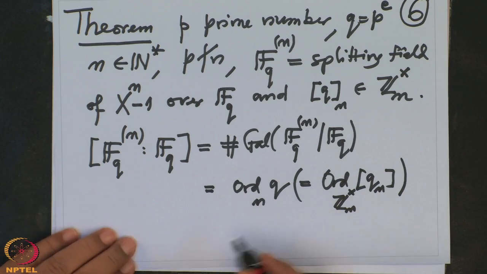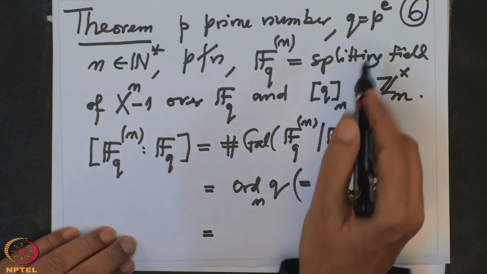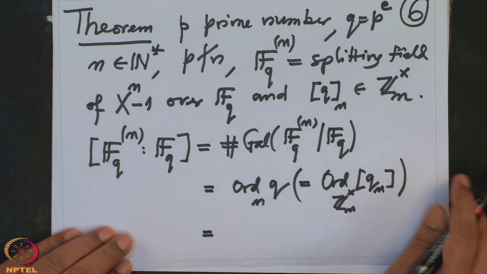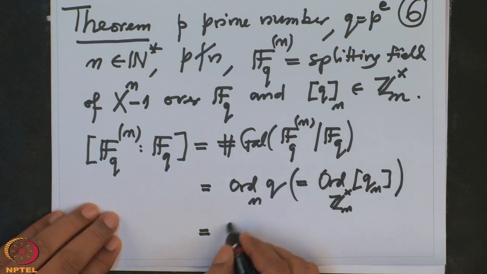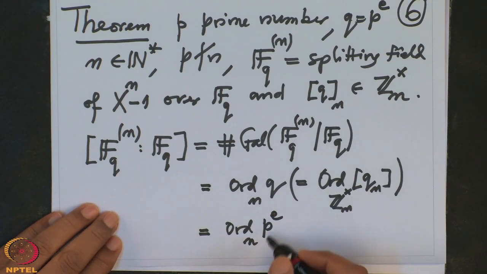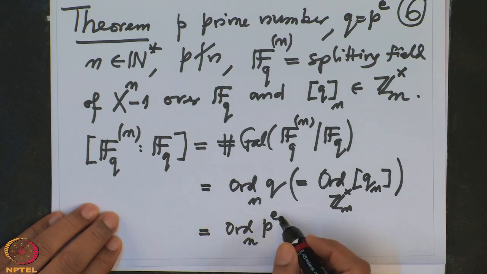And what is the order then? But q is a power of p, p power e, and I know how to compute the order of a power of an element in terms of the element.